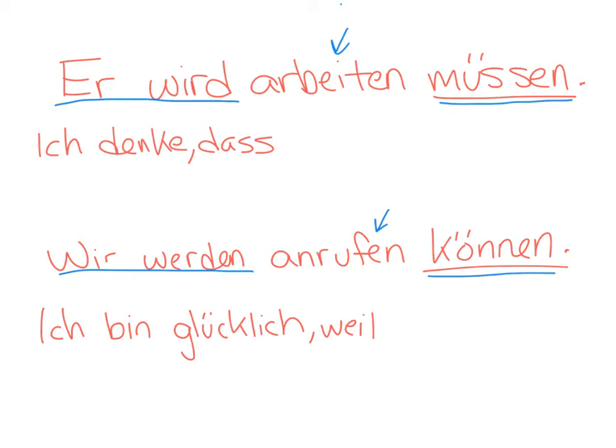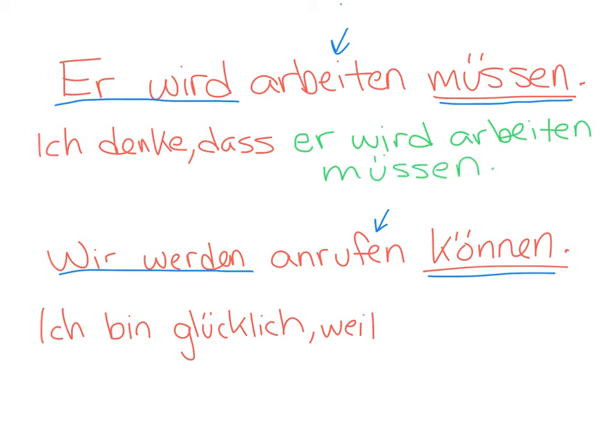So if I have a sentence I prepared like ich denke dass, so I want to combine that with he will have to work. I think that he will have to work. Nothing in the word order is going to change. Ich denke, dass er wird arbeiten müssen. Oh, I'm out of space. I'll be underneath. Ich denke, dass er wird arbeiten müssen.